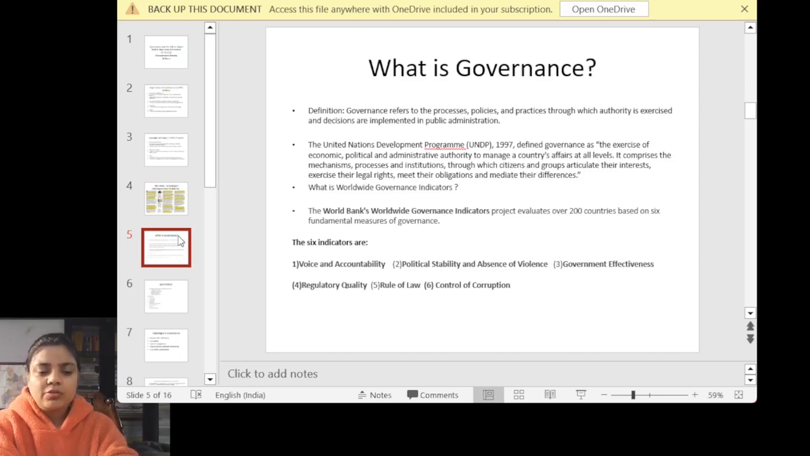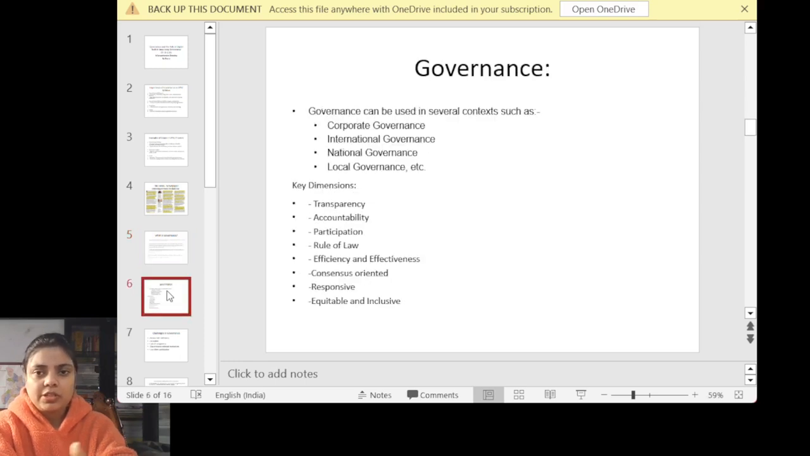So you can use or quote them in your answer if you see their relevance in the question asked by the UPSC or state PCS examination. What we are going to see is that governance is not only related to what kind of policies the government is making, it is also related to corporate governance, international governance, national governance, local governance. So governance is something which exists at each and every level.